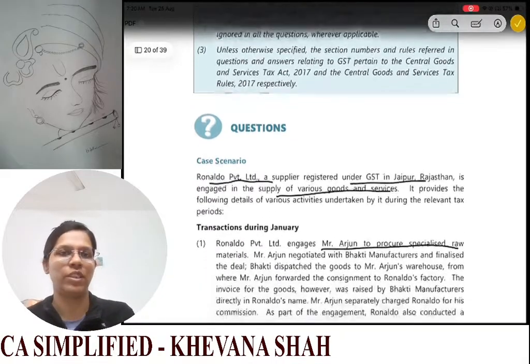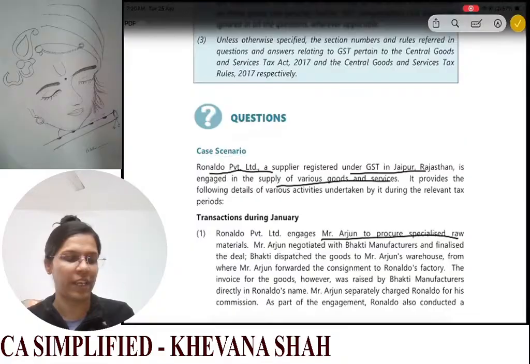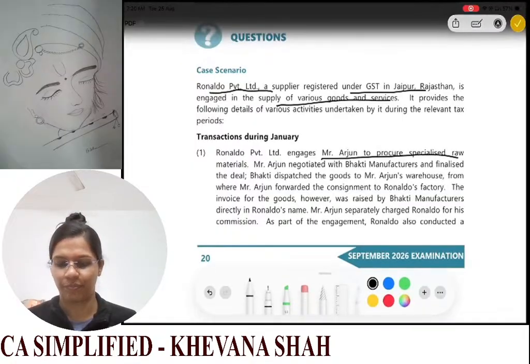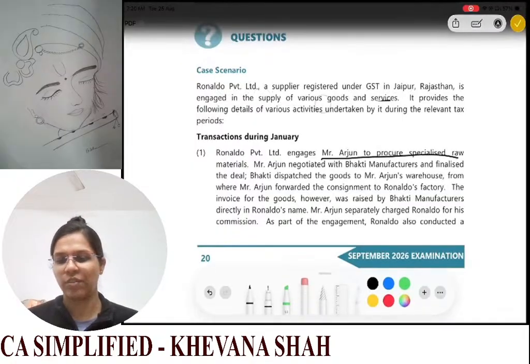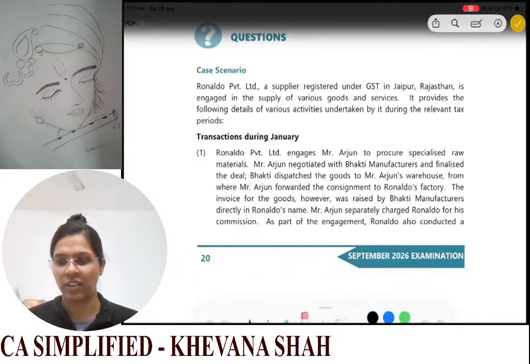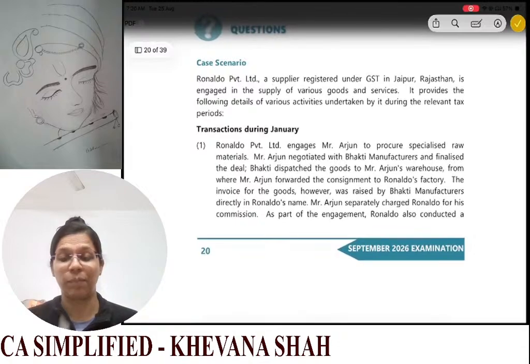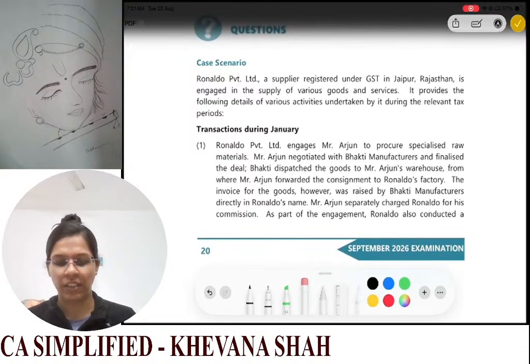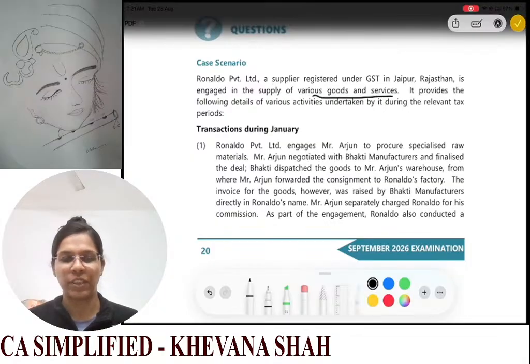Yesterday we had finished with DT, direct tax, and we are starting with IDT today. So let us come to the questions. The first question says that Ronaldo Private Limited, a supplier registered under GST, is in Rajasthan and is engaged in supply of various goods and services, and it provides the following details. So we are given the details here.